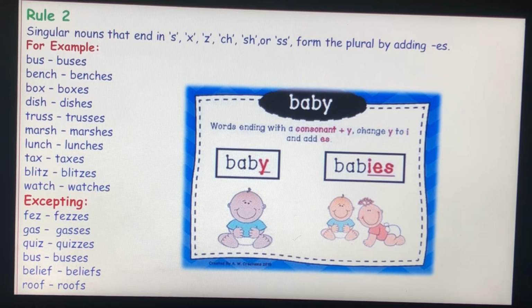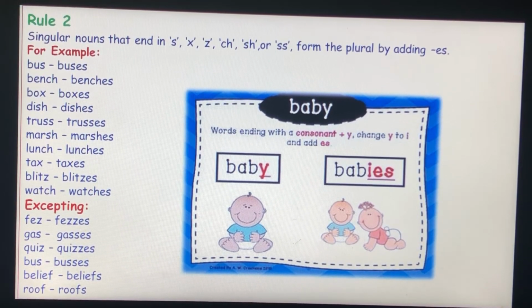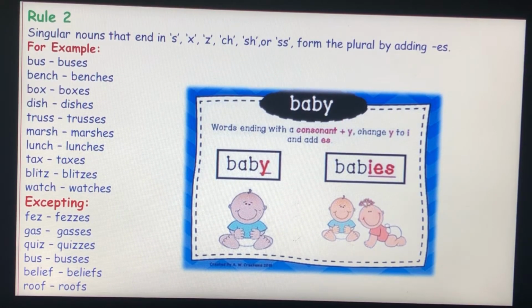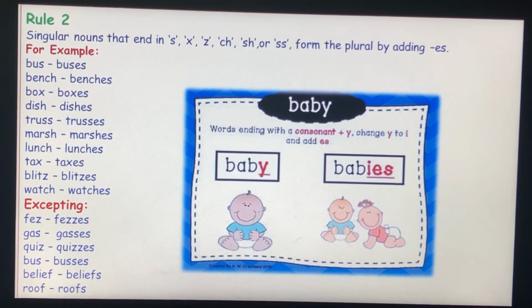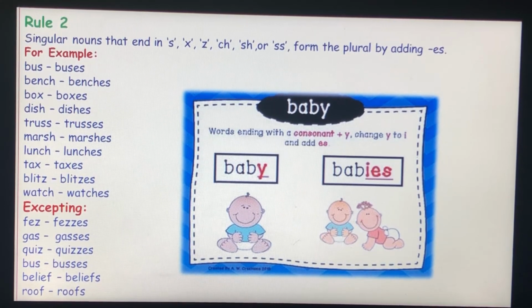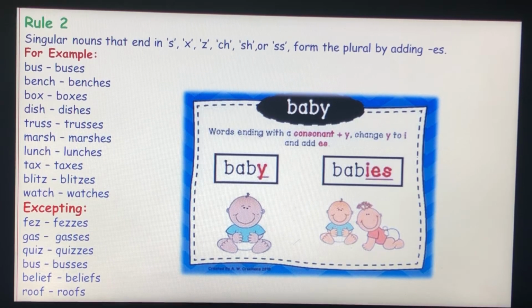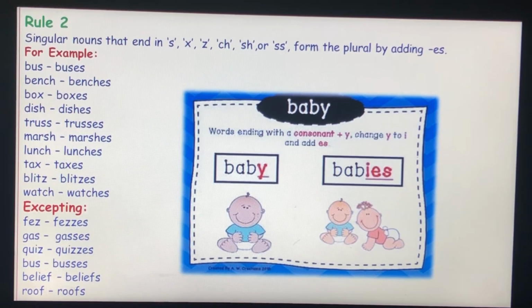Fizz, fizzes, gas, gases, quiz, quizzes, bus, buses, belief, beliefs, roof, roofs. We can notice a few words here where the letter comes two times. Fizzes, we can see the double z. And for gases, quizzes and buses, we have the repetition of the consonant here.